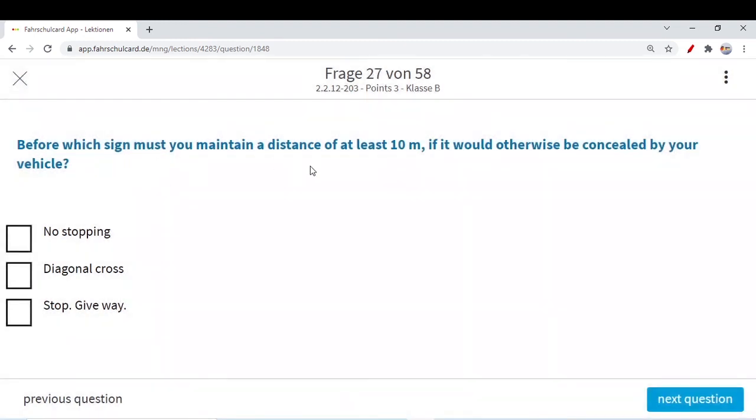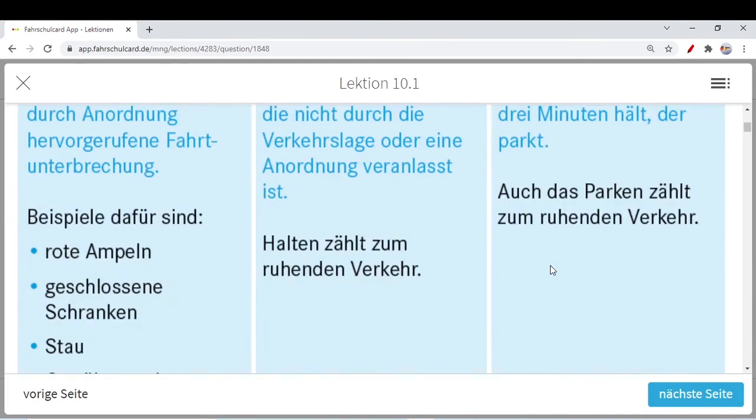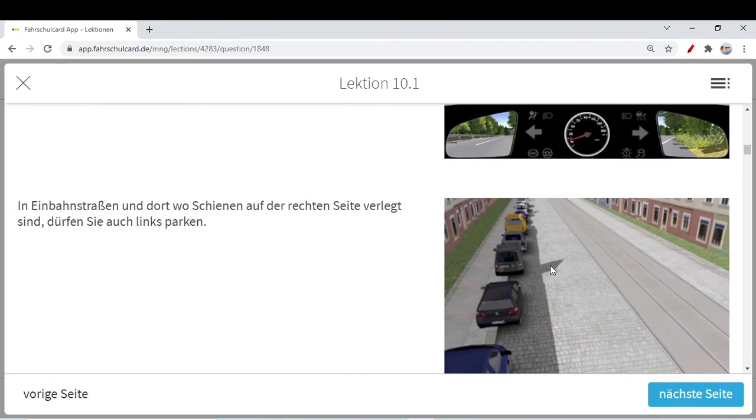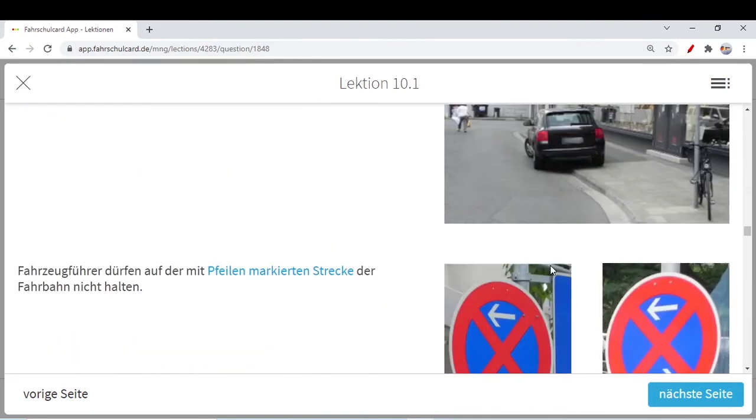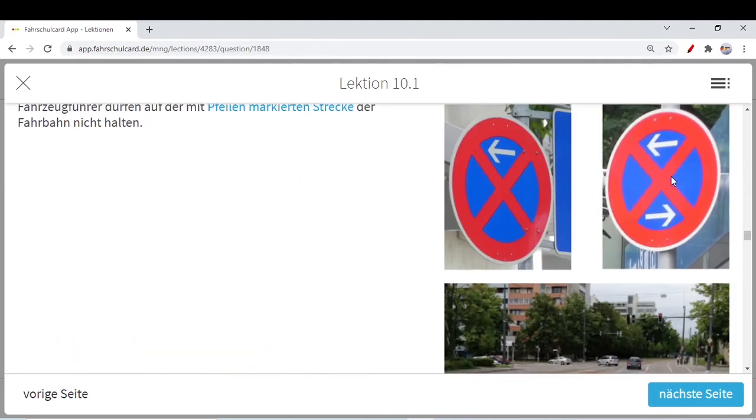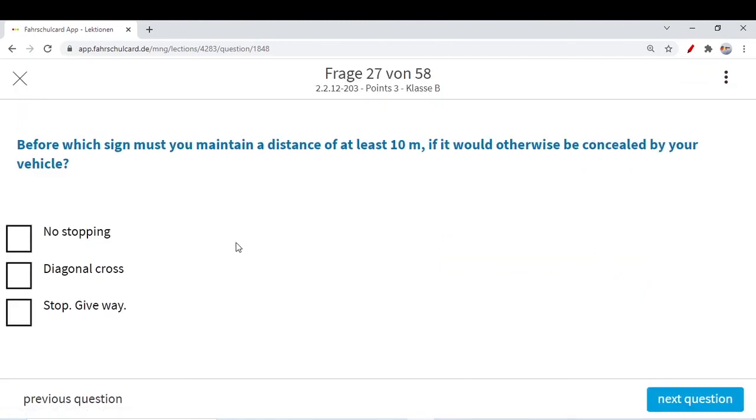Before which sign must you maintain a distance of at least 10 meter if it would otherwise be concealed by your vehicle? No stopping? No. If you remember that no stopping sign, we can stop before the no stopping sign. After that we should not stop. I will try to show you here. If you remember, this kind of sign we have seen, double cross but no arrow was there. This was a no stopping sign. So with the no stopping sign you have no problem. You can even stop in front of the no stopping sign. There is no restriction of some distance.